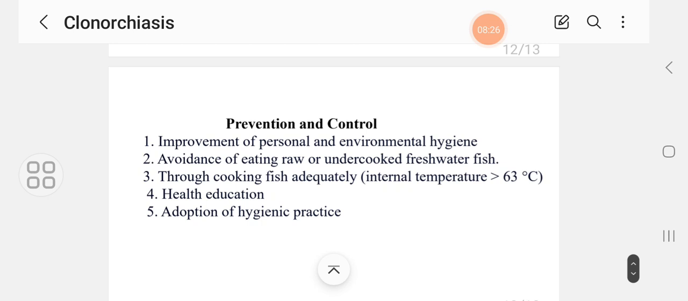Prevention: improvement of personal and environmental hygiene, avoidance of eating raw or undercooked freshwater fish, and thorough cooking of fish adequately. The internal temperature of the flesh should be 63 degrees Celsius or more. Health education is important, and adoption of hygienic practice.